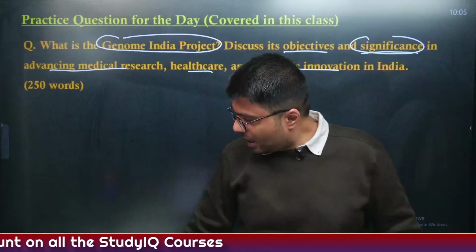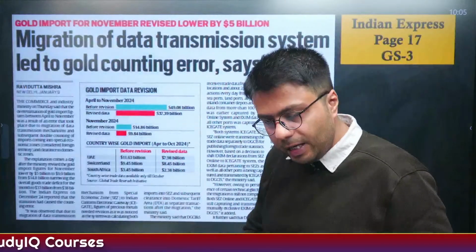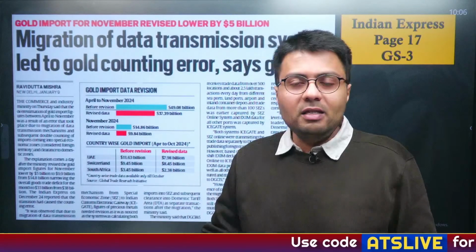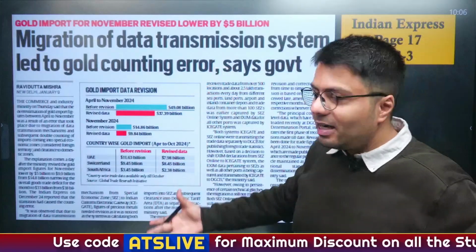Understood? Now let us start today with a discussion on the first article of the day, and by reading this article in the morning I was laughing myself. Why? Because it highlights that the government made an error in counting the data for gold imports in India, and as it identified the error, it also rectified it by reducing the amount of gold import that India did in the month of November.